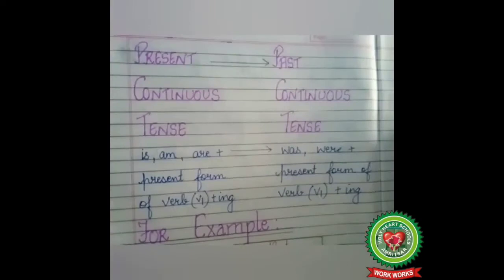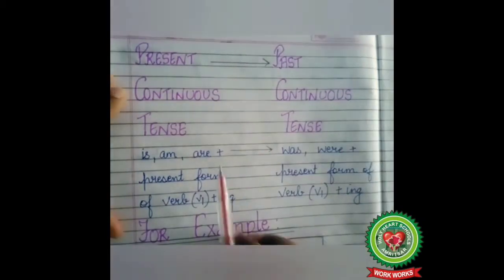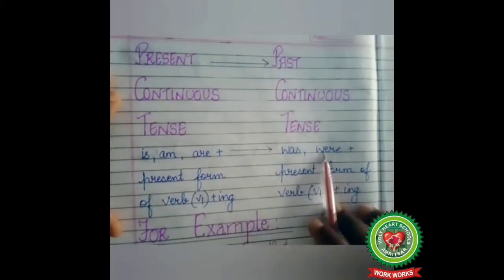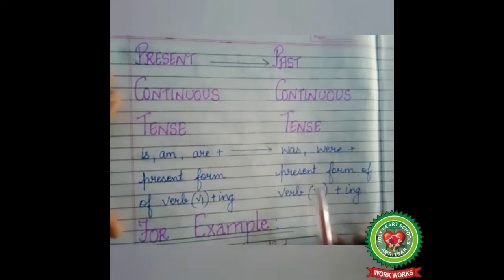Okay children, now we are going to discuss how to change direct speech into indirect speech if the reported speech is in present continuous tense. And the rule of present continuous tense is am/is/are plus present form of verb plus ing. And it will change into was/were plus present form of verb plus ing. Okay children, let's discuss some examples.